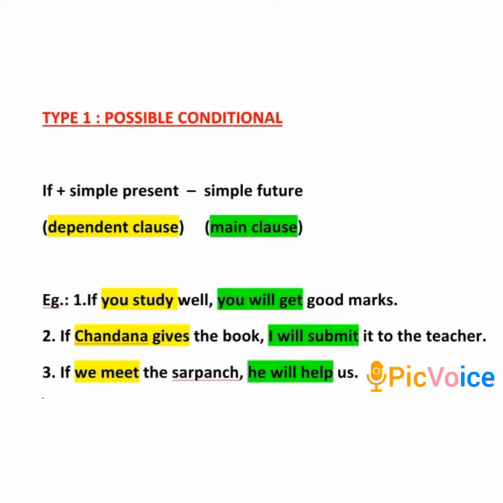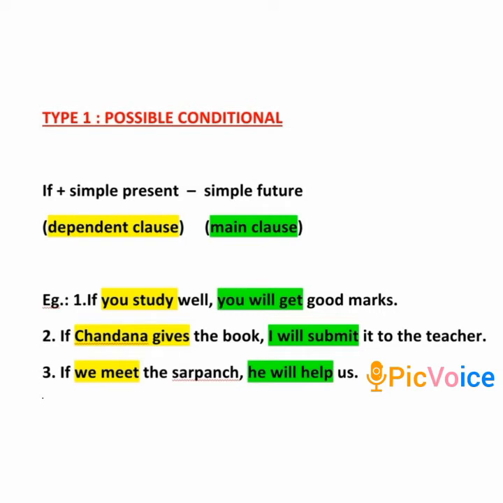For example, if you study well, or for that matter, if anyone studies well or studies hard, there is every possibility that he or she will get good marks. Don't you think so? Hence, it is called the possible conditional. The second example. If Chandana gives the book, I will submit it to the teacher.